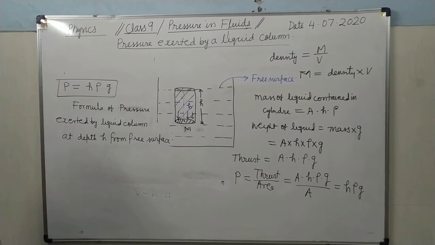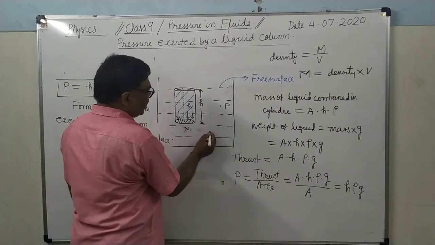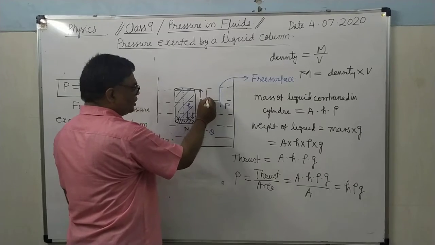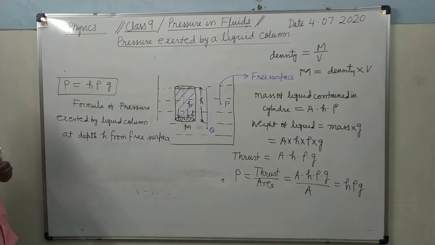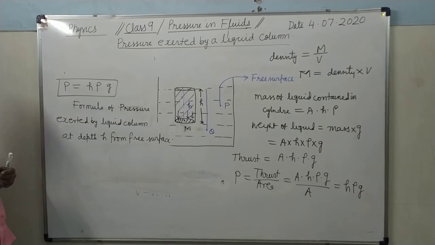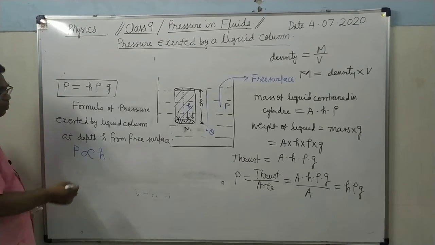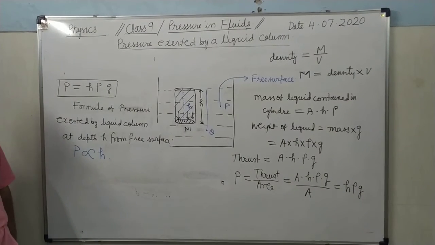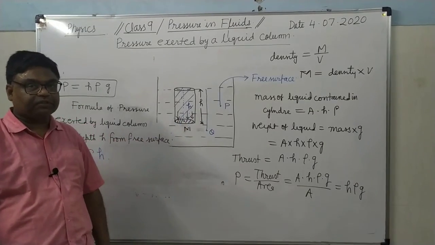It's clear? Now you can see here, if you take 2 points, one point you take here P, other point you have taken Q. Which one is at more depth? P is at more depth or Q is more depth? So you can see that Q is at the more depth, therefore pressure at Q will be more. Means here pressure is directly proportional to the depth of the point from the free surface. If the point is situated at greater depth, then there will be greater pressure.